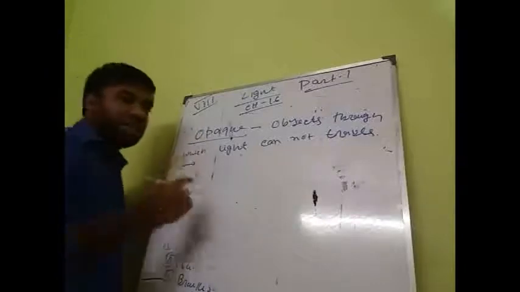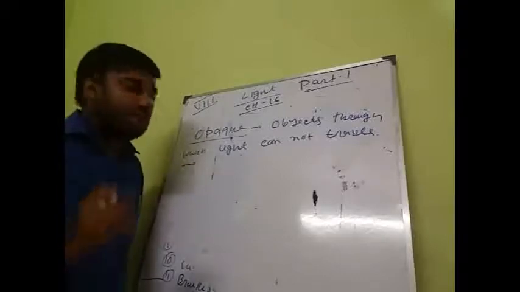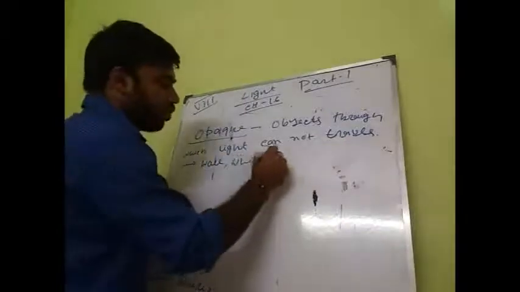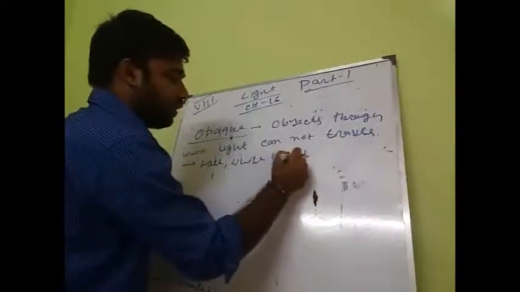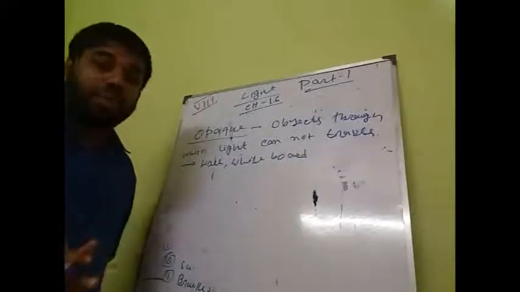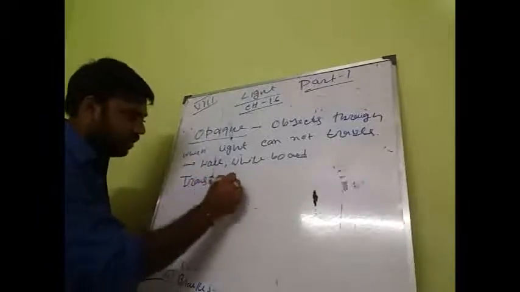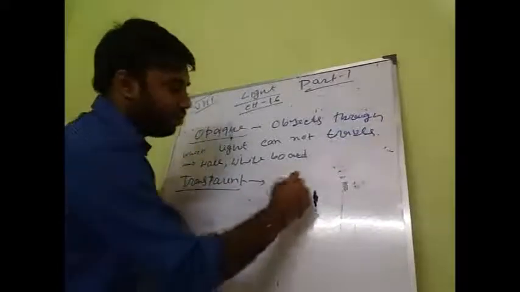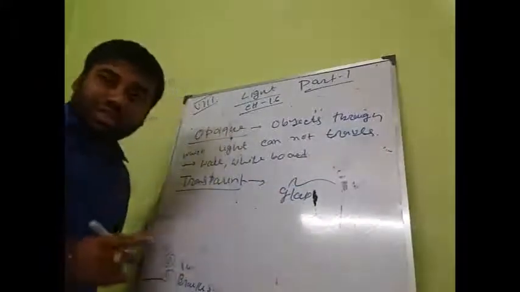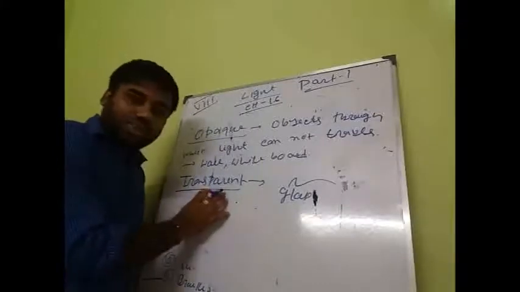In our world, around us, most media are opaque objects, for example, a wall, the whiteboard, and so on. That is an opaque object. It means light cannot pass through it. Second, transparent. Transparent means light can pass through. For example, glass. Through the glass light can pass. Through the glass we can see the object. It means that object is transparent.